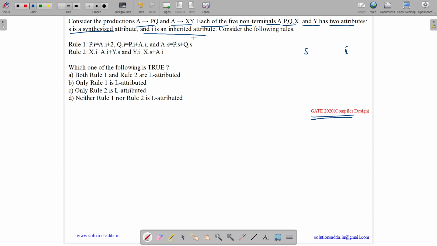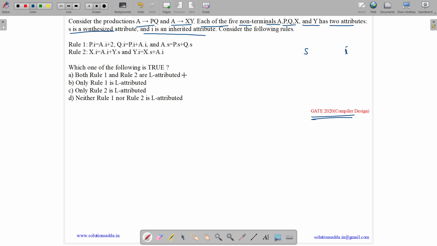Consider the following values. Rule 1: P dot I equals A dot I plus 2, Q dot I equals P dot I plus A dot I, and A dot S equals P dot S plus Q dot S. And we have rule 2: X dot I equals A dot I plus Y dot S, and Y dot I equals X dot S plus A dot I. Which of the following is true?